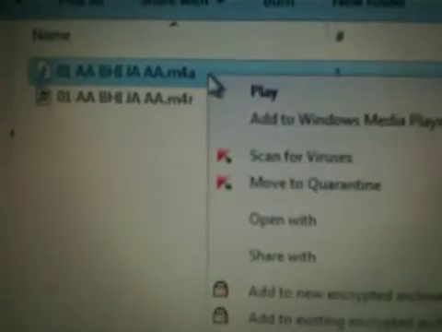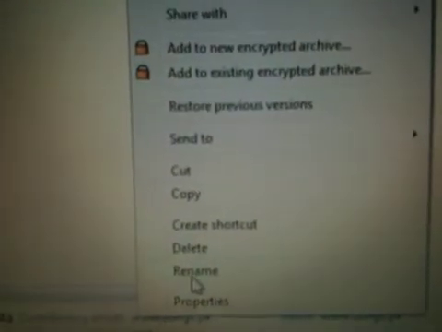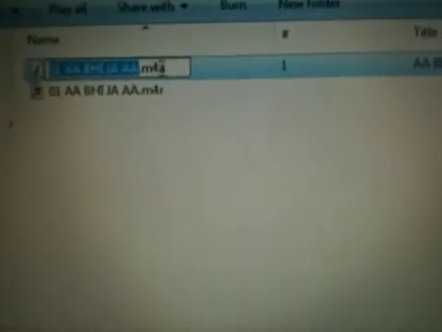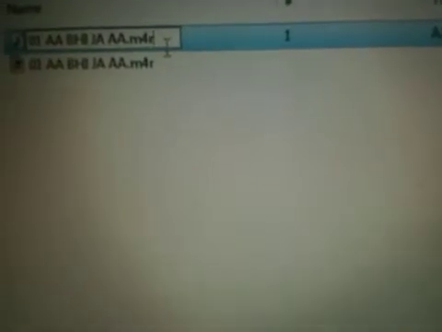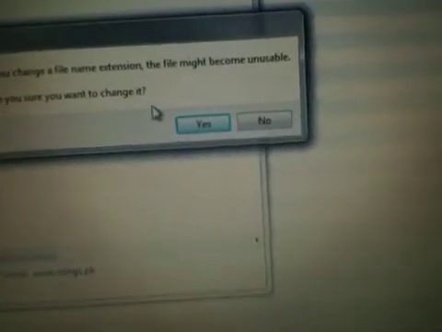Go back to your song and rename it. I want to change that extension from A to R. Click enter and click yes.